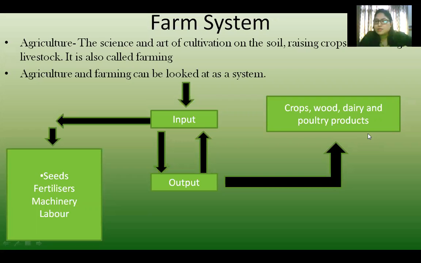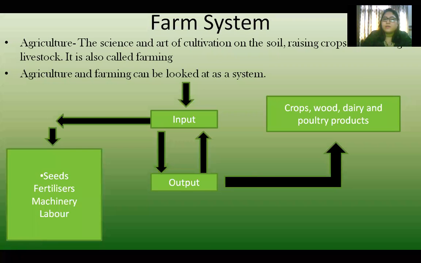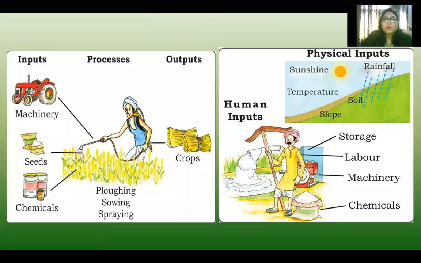Different kinds of outputs will be there depending on what kind of process the farmer is involved in. That's why we call agriculture a system: it requires some inputs and then output is obtained from that.